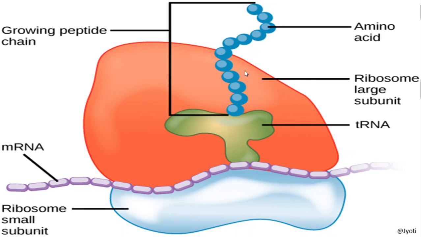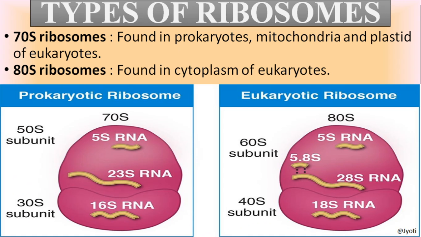So here you can see how it is helpful in formation of protein. Here you can see that this is the site through which the amino acid, the raw material for protein synthesis, enters into the ribosome, and this is the site where the peptide chain is formed and released. Okay, so this is how it is involved in protein synthesis, that will be discussed in class 12 in detail.